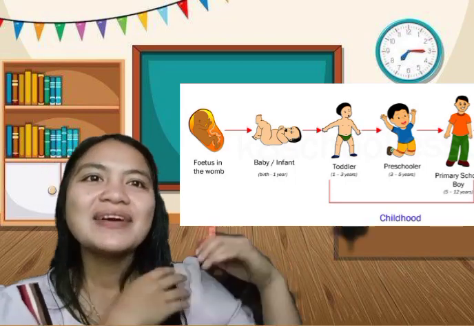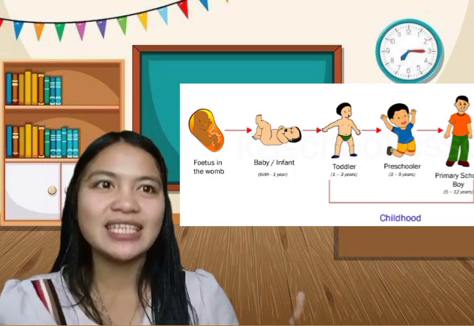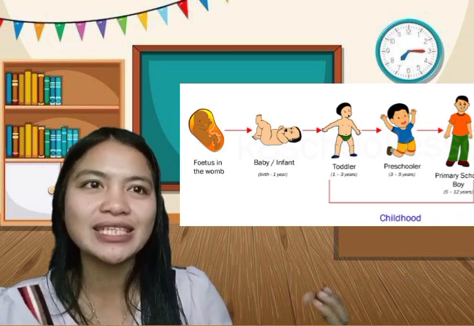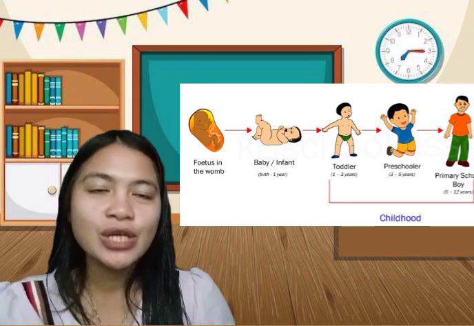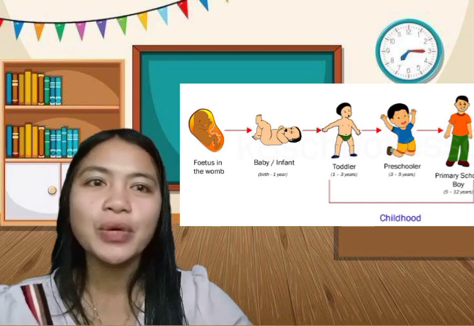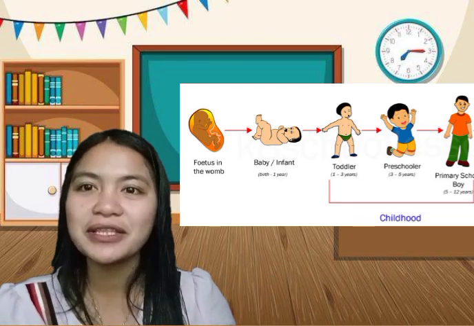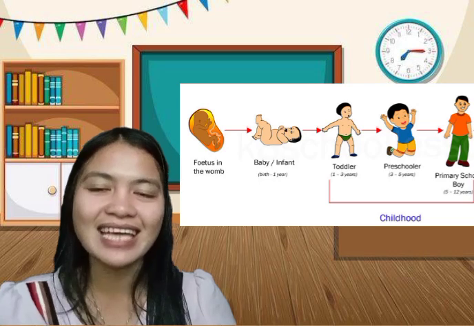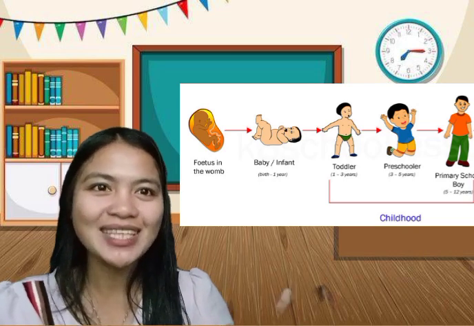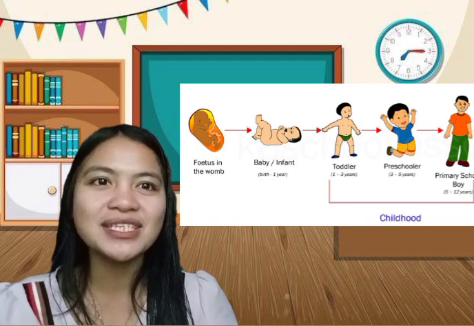Okay, so we have childhood, the time for children to be in school and at play, to grow strong and confident with the love and encouragement of their family and an extended community of caring adults, 2 to 12 years old.